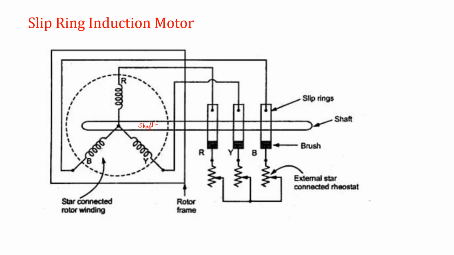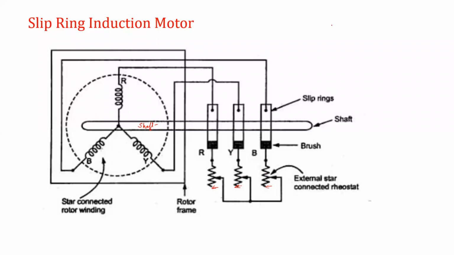So this rotor winding is connected with the slip rings, 1st slip ring, 2nd slip ring, and 3rd slip ring. So with the help of brushes, we can collect the current, or we can connect some external resistance. This is the external resistance. It is a balanced, star connected external resistance. So at the time of starting, just before switching on the supply, we will make sure that maximum resistance is inserted in series with the rotor circuit.